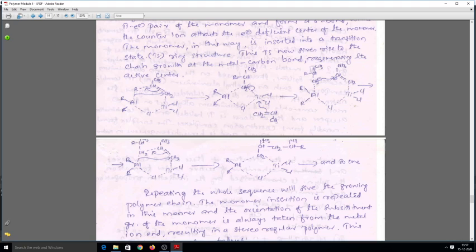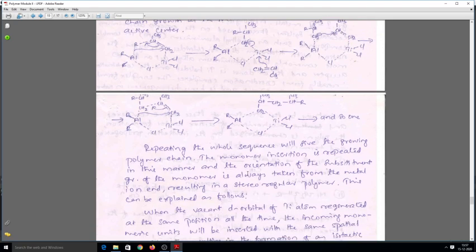All CH3 groups of the propylene are represented upwards, because to identify the tacticity of the polymer formed, if all CH3 groups are represented towards the upside, then it is an isotactic polymer. So here we are getting an isotactic polymer, but getting isotactic and syndiotactic polymer is a different issue. There are several factors depending on it. So we'll discuss it. And repeating the whole sequence will give the growing polymer chain.